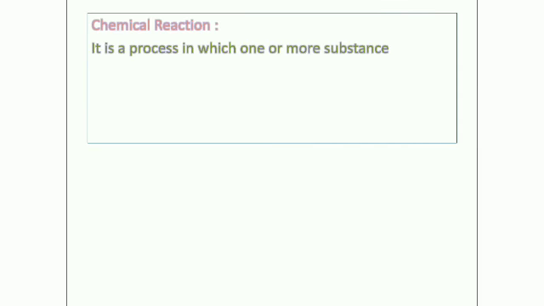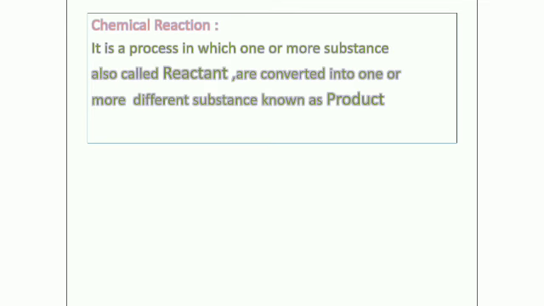And then let's move on to the topic of chemical reaction. And what is a chemical reaction? A chemical reaction is a process of conversion of reactants to products. Then what are reactants and products? Reactants are the ones which take part in a reaction. Products are the ones which are formed by the reaction. Or in other words, a chemical reaction is a process in which one or more substances called reactants are converted into one or more different substances known as products.